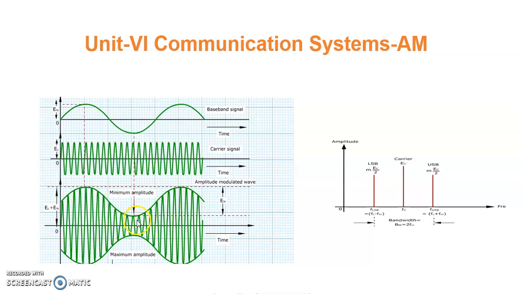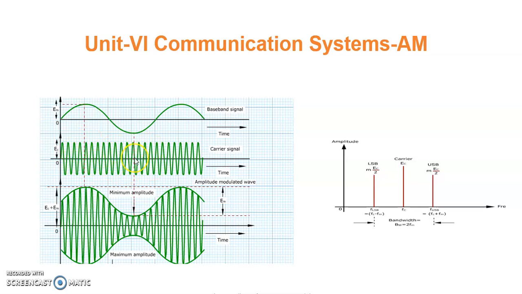So now the signals are shown in terms of waveform. In amplitude modulation, we can see that this is the original modulating signal, or the data or the audio signal that we want to transmit. You can see that the time period is large for one cycle, so the frequency is very low. This is only within the range of 20 Hz to 20 kHz. The carrier signal, you can see, is a very high frequency signal. The period of one cycle is very small as compared to this, so the frequency is very high.